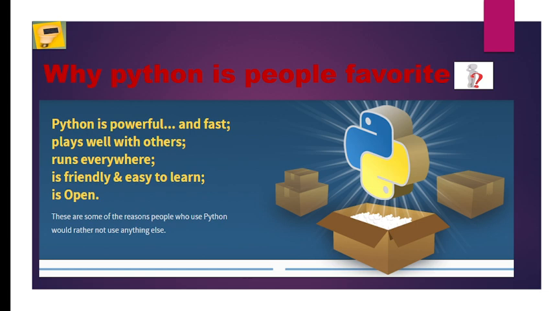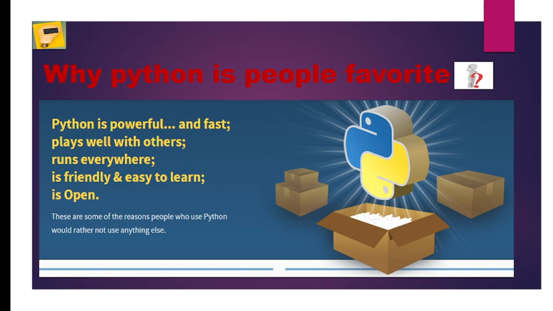It will be used in different technologies, and it is fast. Compared to other programming languages, it is fast and plays well with others. The interface with other programming languages and tools will be good.